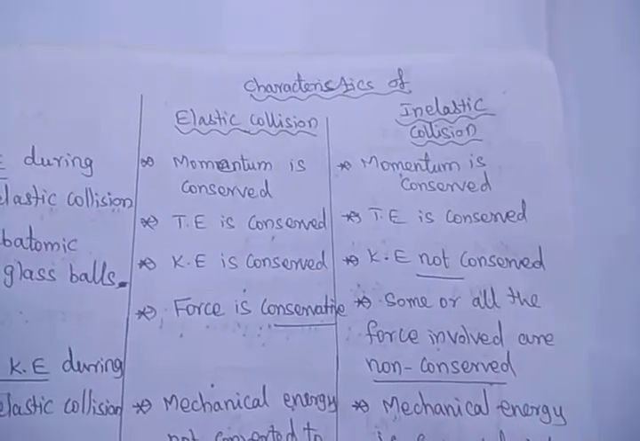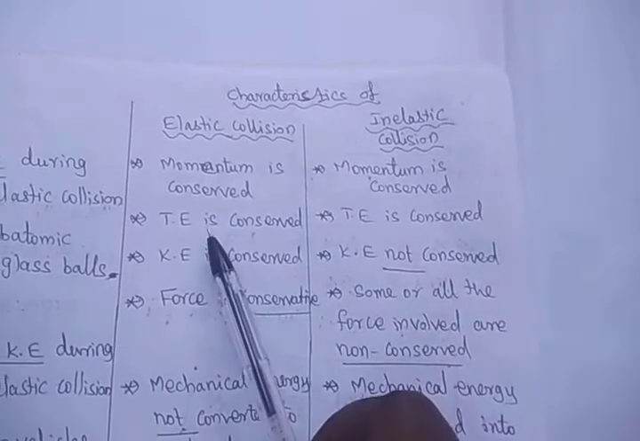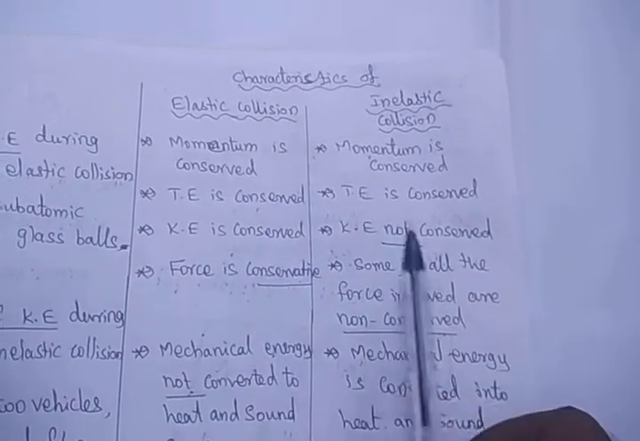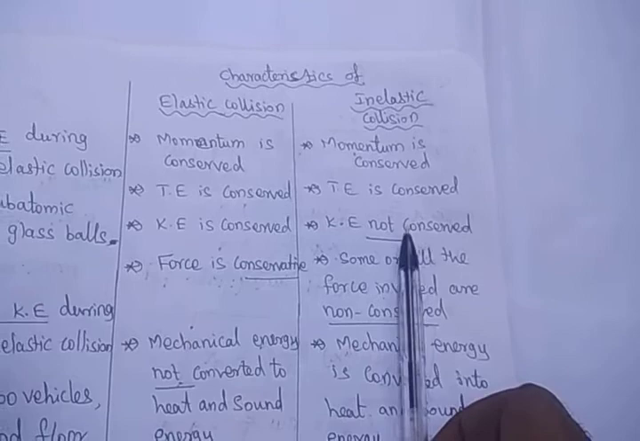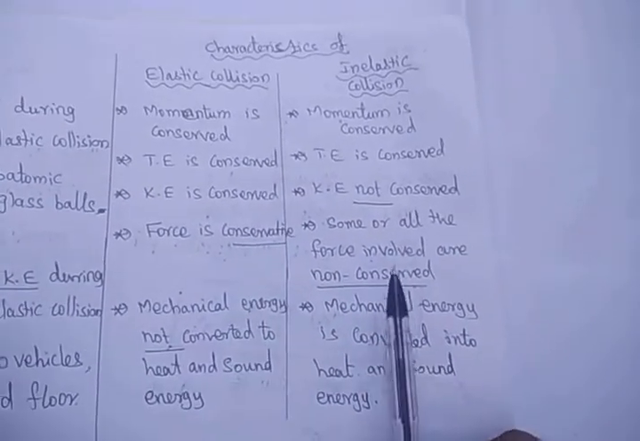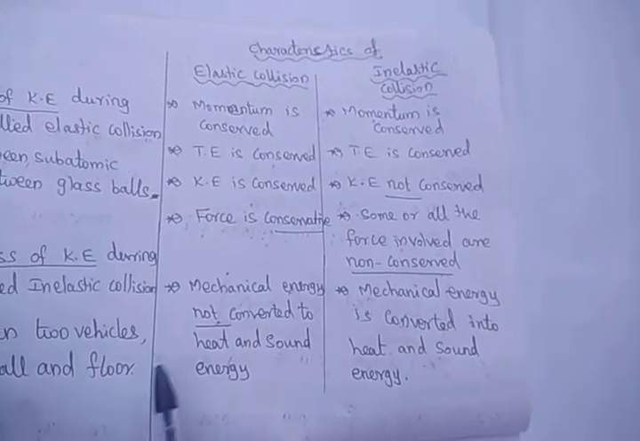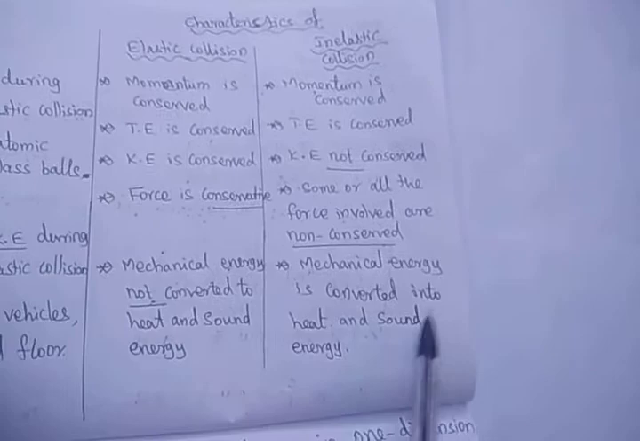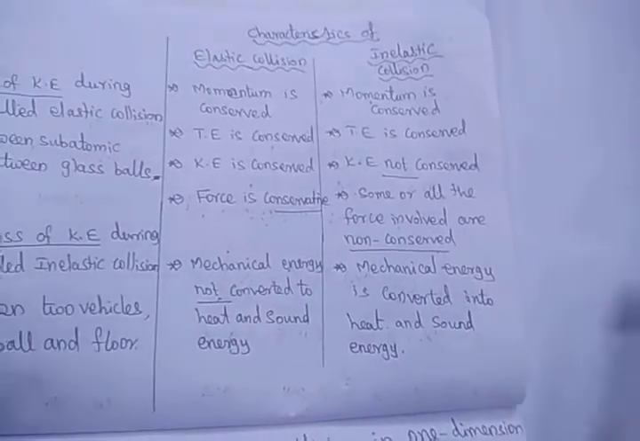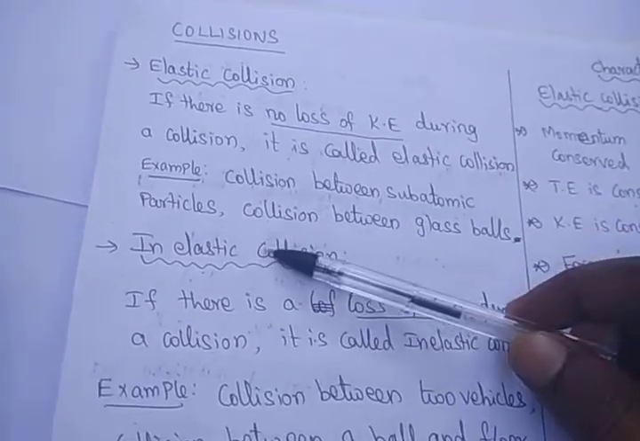So, very simple, the characteristics of elastic and inelastic collision: in both, momentum and total energy are conserved. Kinetic energy is not conserved for inelastic collision, and for elastic collision it is conserved. The force is conservative in elastic and non-conservative in inelastic collision. In elastic collision, energy is not converted into heat and sound energy. In inelastic collision, the loss in kinetic energy is converted into heat and sound energy. So we have seen the detail about elastic collision and inelastic collision.